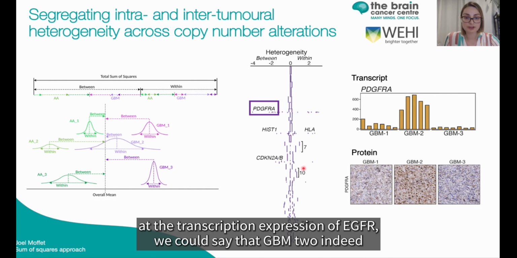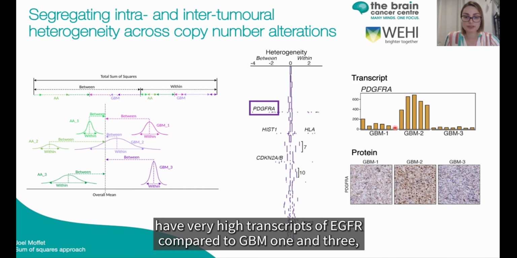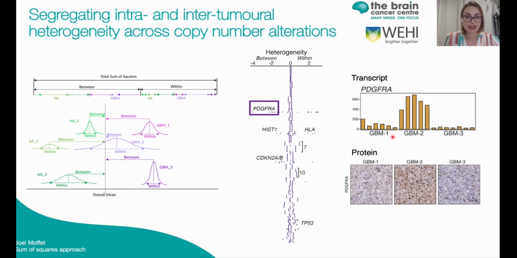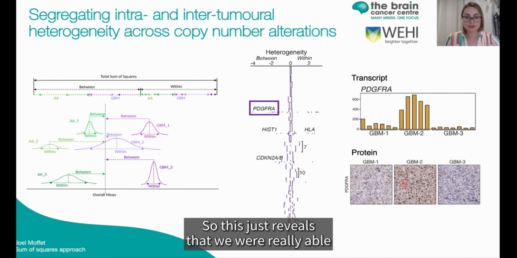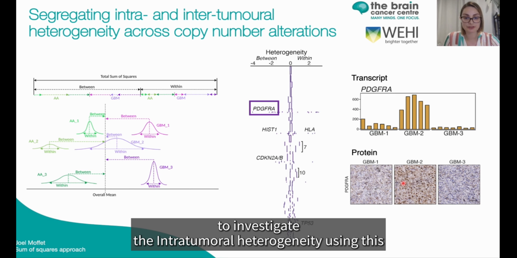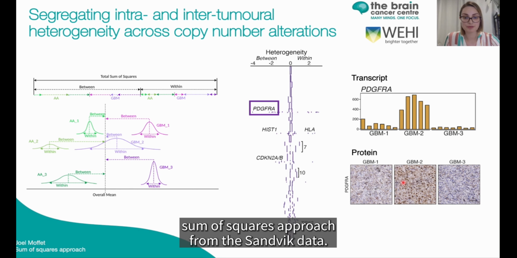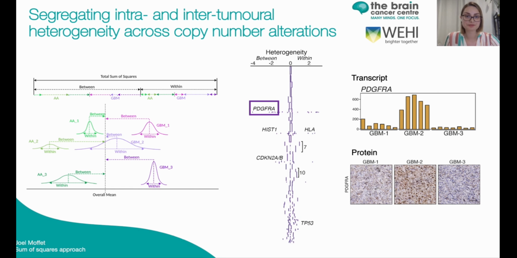When we looked at the transcript expression of PDGFRA, we could see that GBM2 indeed has very high transcript of PDGFRA compared to GBM1 and 3. And this was consistent with very high protein expression in this tumor. So this just reveals that we were really able to investigate the intratumoral heterogeneity using this sum of squares approach from the CNV kit data.